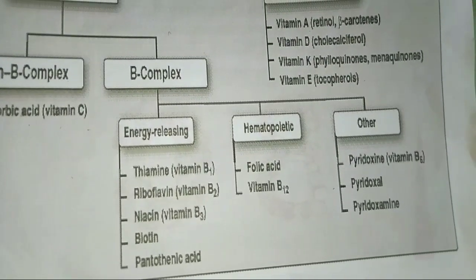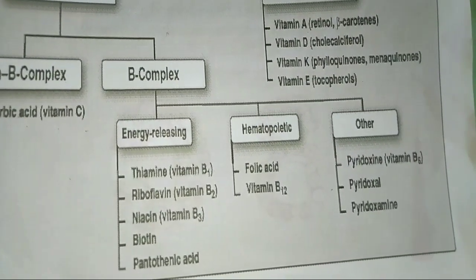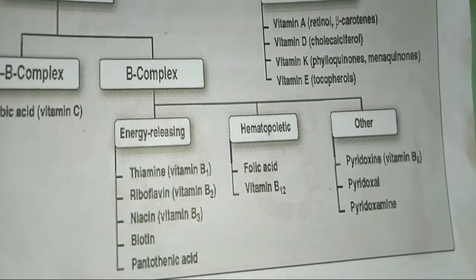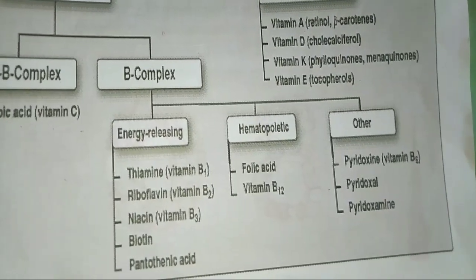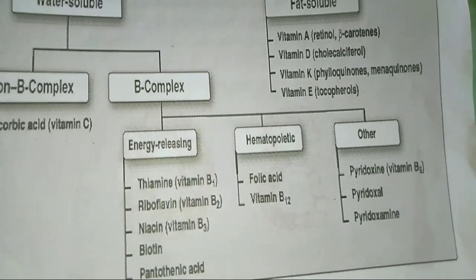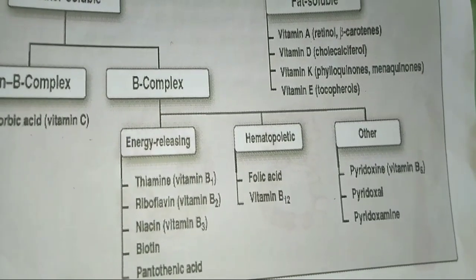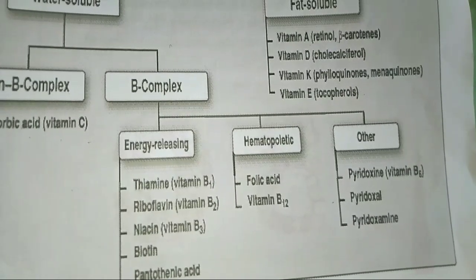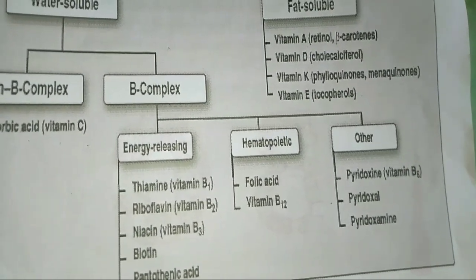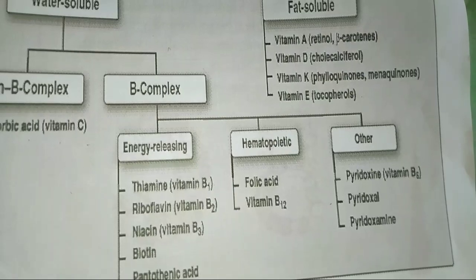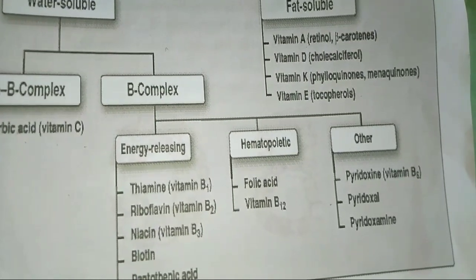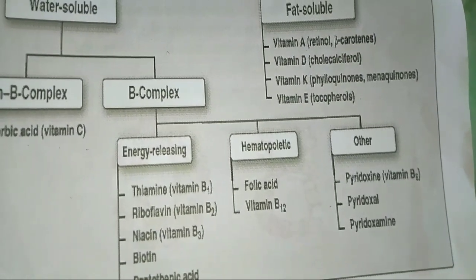Thiamine is vitamin B1, riboflavin is vitamin B2 and niacin is vitamin B3, and we have biotin and pantothenic acid. The next group is hematopoietic vitamins, which include folic acid and vitamin B12. Other vitamins are pyridoxine, pyridoxal and pyridoxamine. These three are all forms of vitamin B6.